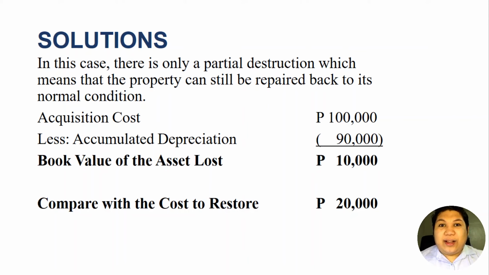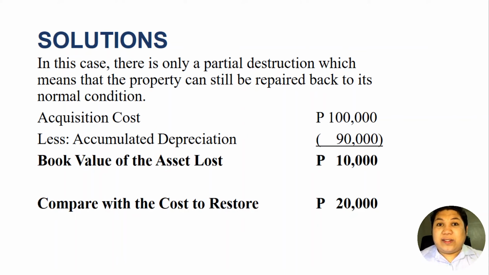So the loss here supposedly was 20,000 pesos. This is actually the loss that the taxpayer actually sustained. However, our law does not allow losses to be deducted if such loss exceeds the book value of the asset. Like in this case, the actual loss sustained is 20,000 pesos.